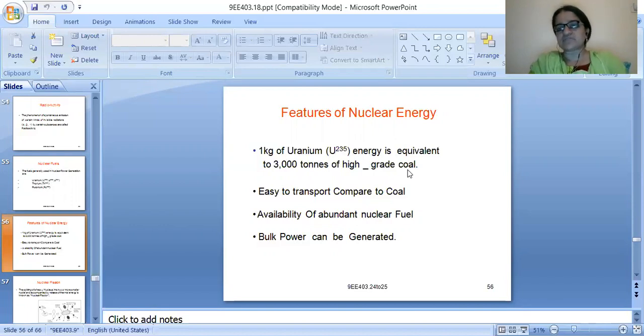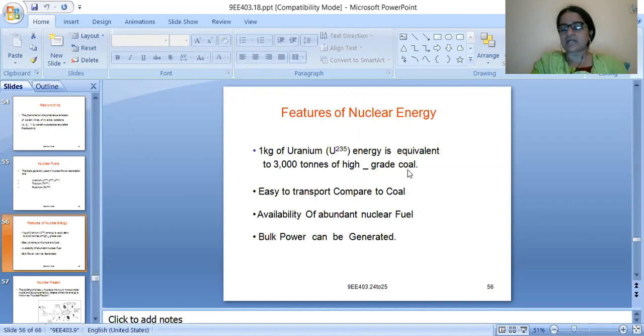If the input is not available properly, or if you don't have good reserves of that fuel in the country, then definitely building such a power plant will be a failure. Even in our country, nuclear fuel is abundantly available.